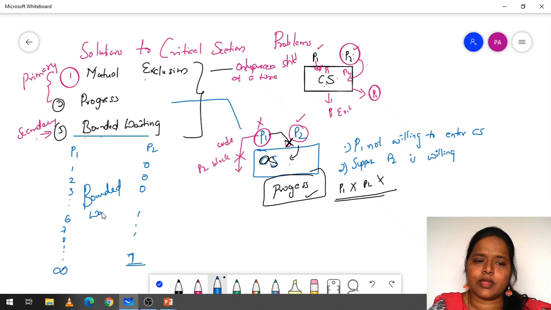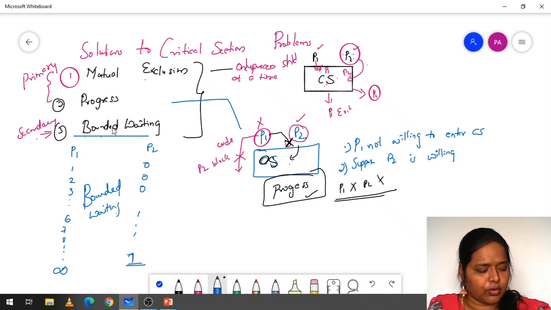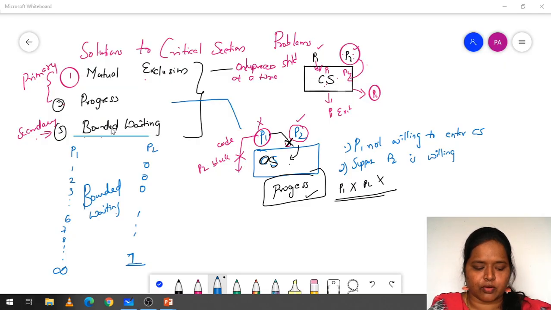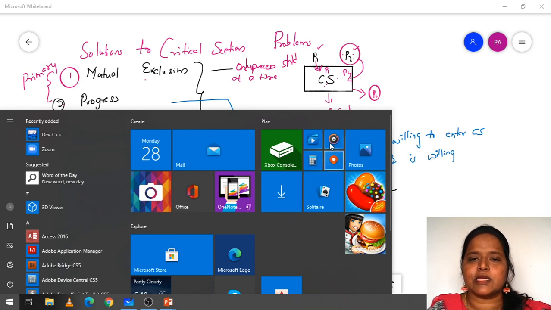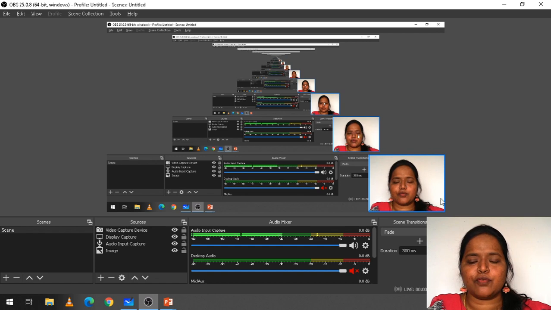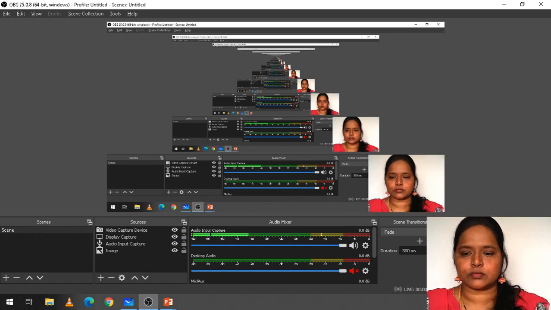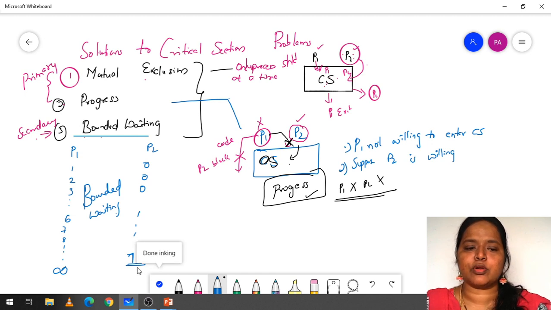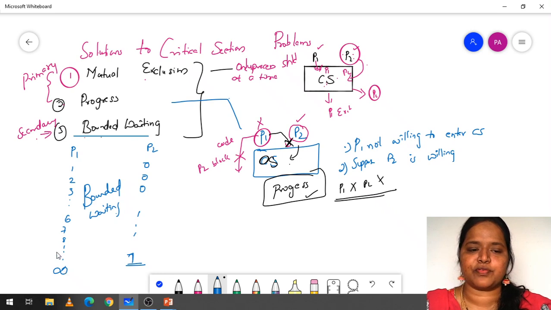So here what we have to do is, P1 is going to execute for many number of times. But what we are going to do, we are going to execute P2 for only 1 number of time. We are making P2 execute only 1 time and P1 is going to execute for infinite number of times. So this is bounded waiting. So these conditions should not be satisfied.